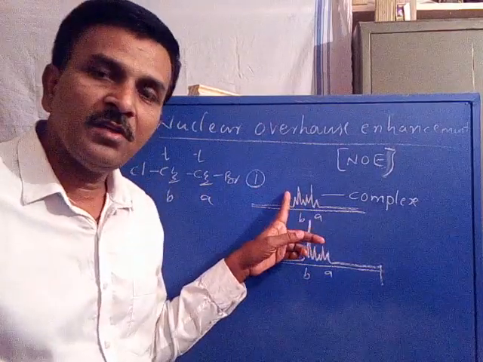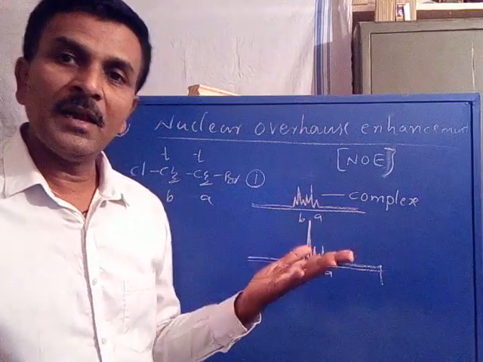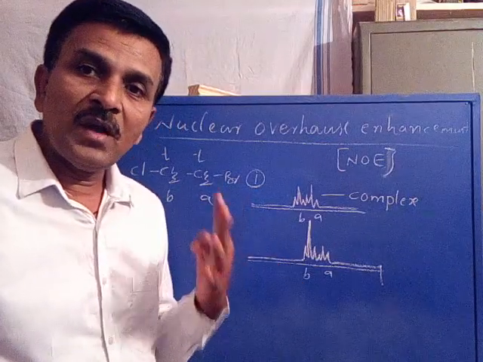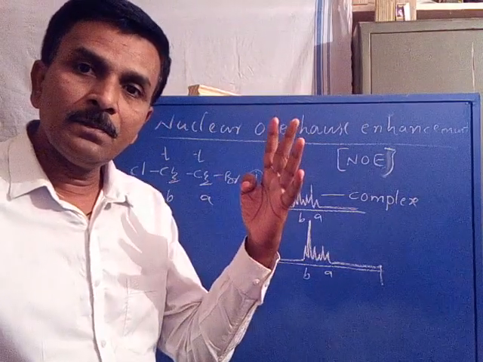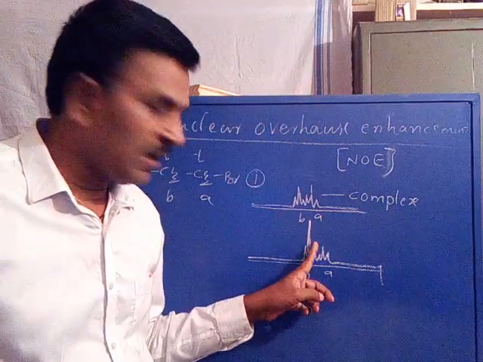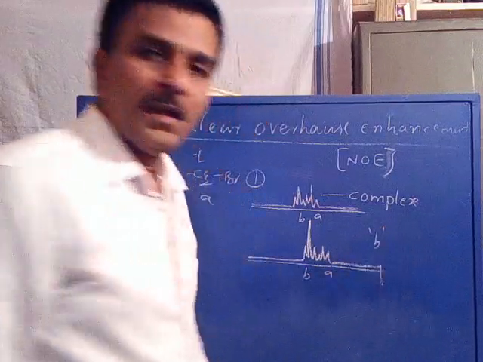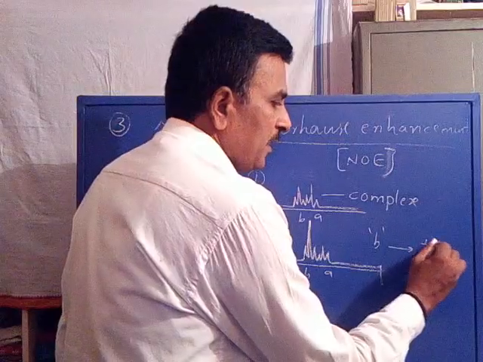In the first case, we are unable to identify the number of signals and the multiplicities because of overlapping. In the second case, one signal intensity is increased, indicating a triplet, 1 2 3. The B proton multiplicity is a triplet.